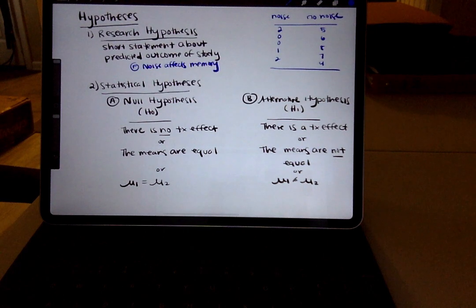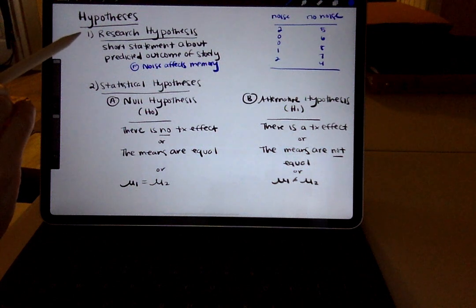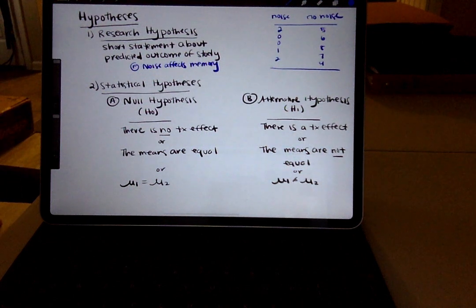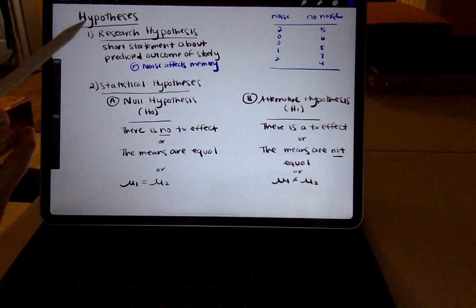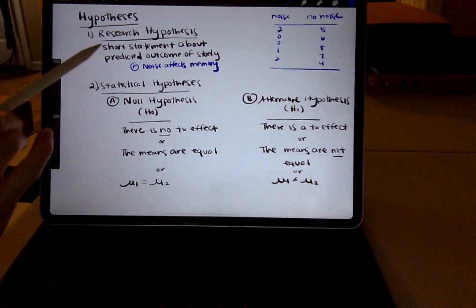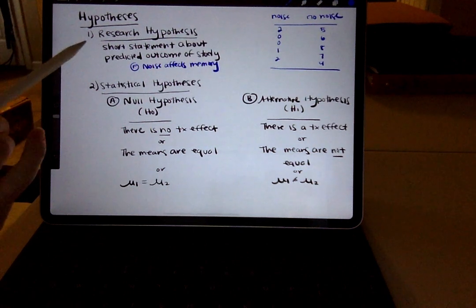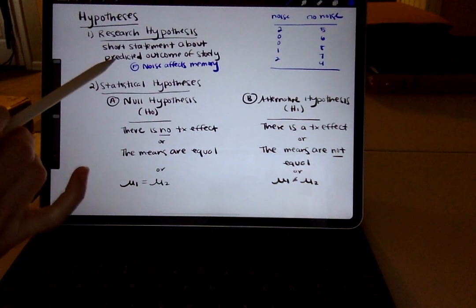This is a quick video going over the two different types of hypotheses. Up until this point, we've really focused on the research hypothesis. A research hypothesis is basically the type of hypothesis that you learned about in every science class you've ever taken. It's an educated guess. It's a short prediction. And in this class, we've talked about it in these terms: it's a short statement about the predicted outcome of a study.